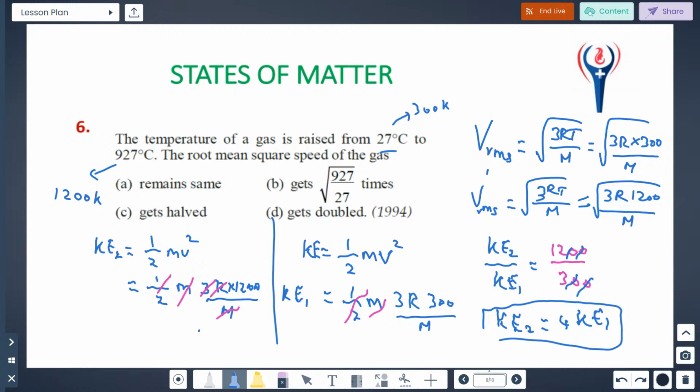I consider this as 4 times. Option D is the correct one. Understood? Right. So for root mean square, just remember: you substitute the root mean square value in kinetic energy, then we have to compare, that's all.